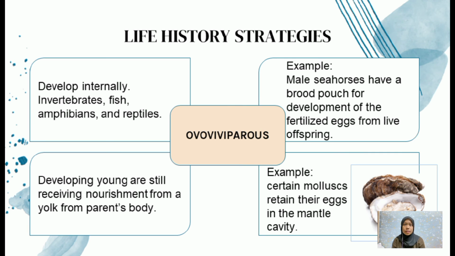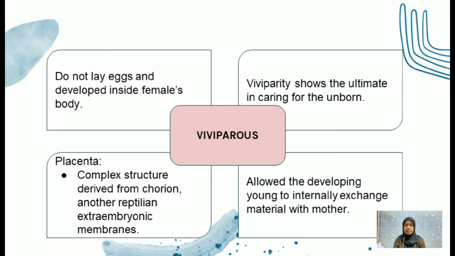And also certain mollusks retain their eggs in the mantle cavity. Thirdly, the life history strategies of viviparous animals. Viviparous animals do not lay eggs and develop inside the female's body. Out of all, viviparity shows the ultimate in caring for the newborn. The placenta is a complex structure derived from the chorion, another reptilian extraembryonic membrane. It allows the developing young to internally exchange material with the mother.